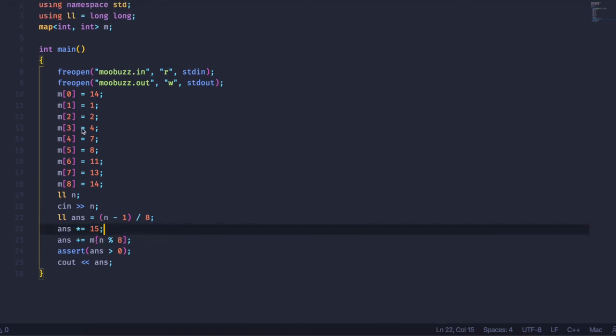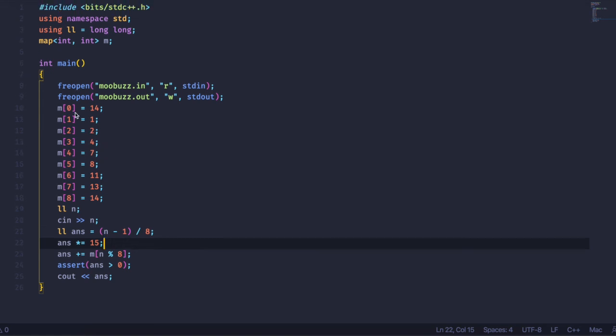and then we're going to add it by some value in my map, which remember, a map consists of a key, which in our case would be the remainder, so like which number in the group it is, followed by the value.